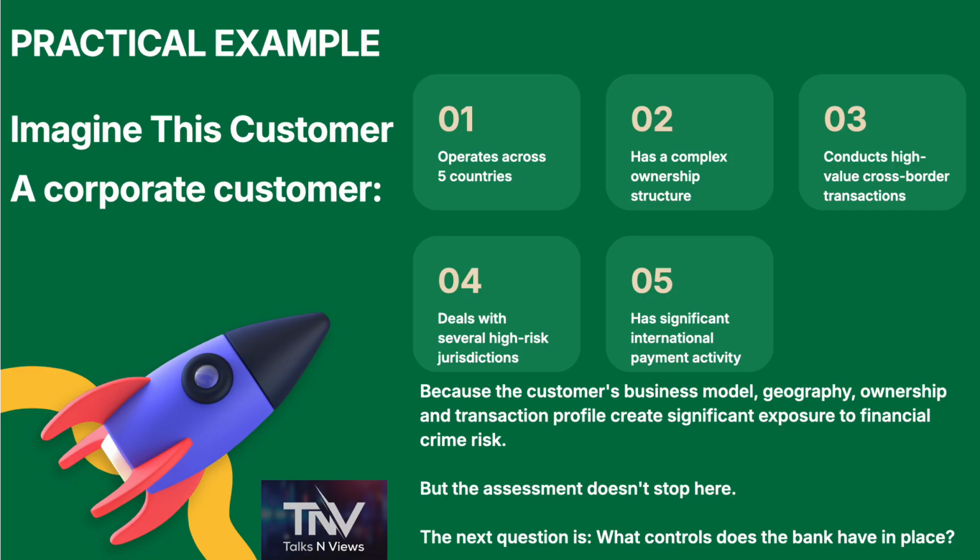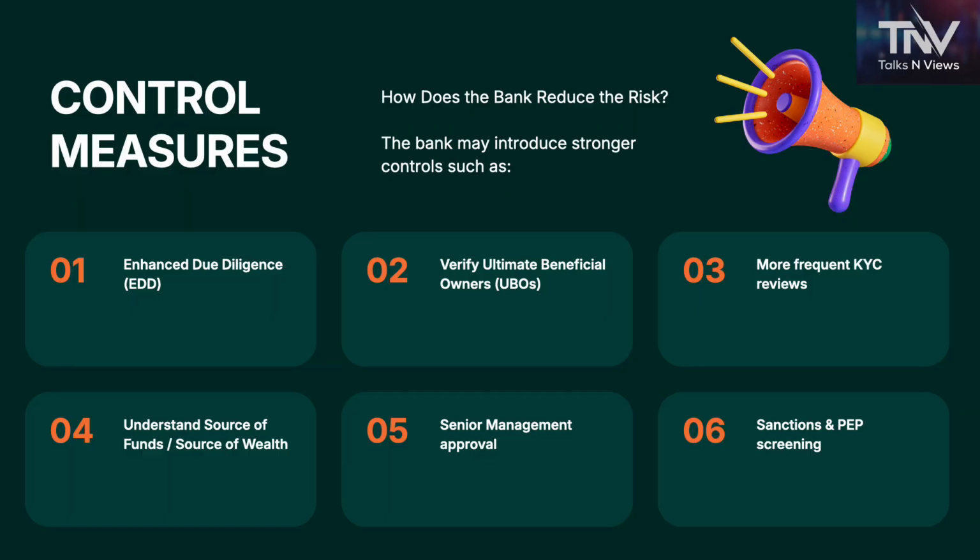But the assessment doesn't stop here. The next question is, what controls does the bank have in place? Control measures. How does the bank reduce the risk? The bank may introduce stronger controls such as 1. Enhanced Due Diligence, EDD. 2. Verify Ultimate Beneficial Owners, UBOs. 3.